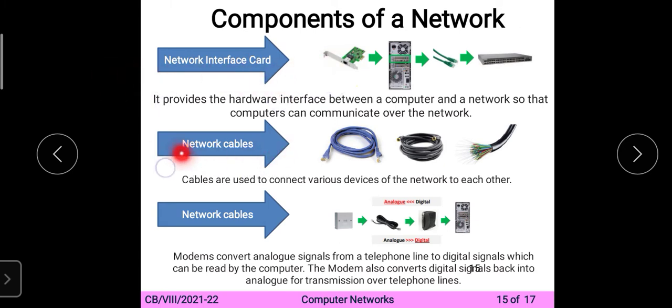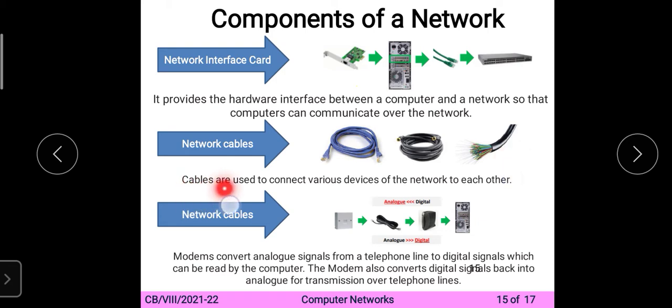Second is the network cables. There are three network cables used. First is twisted pair cable. Second is coaxial cable. And third is the fiber optical cable. First, the blue colored one is the twisted pair cable. Second, the black colored one is the coaxial cable, and third is the fiber optical cable.